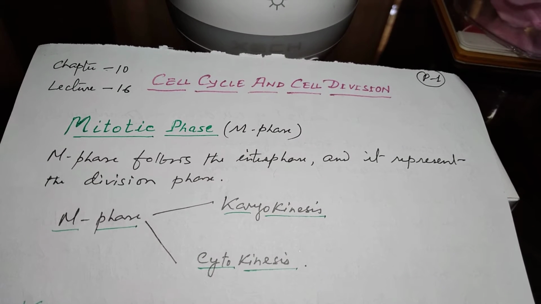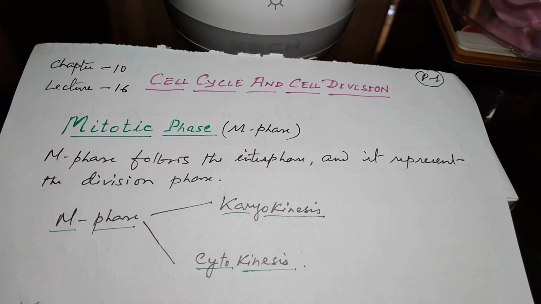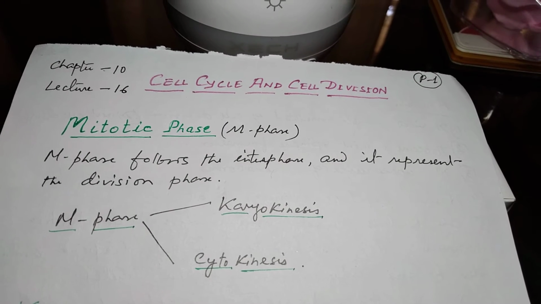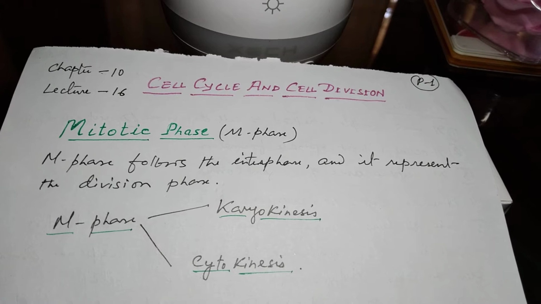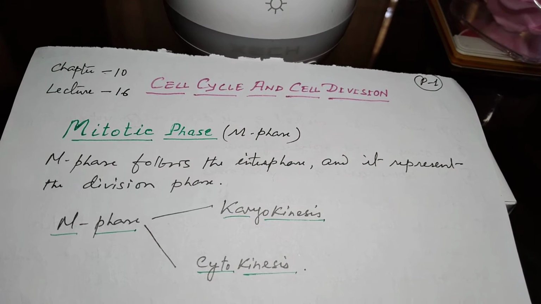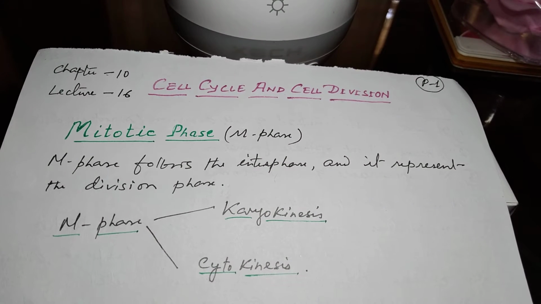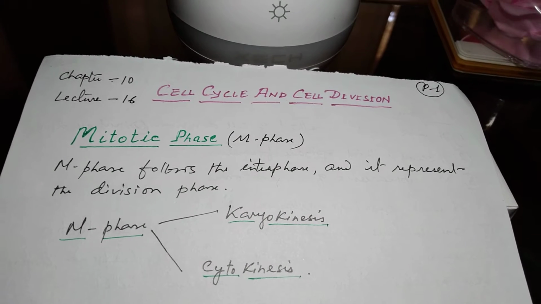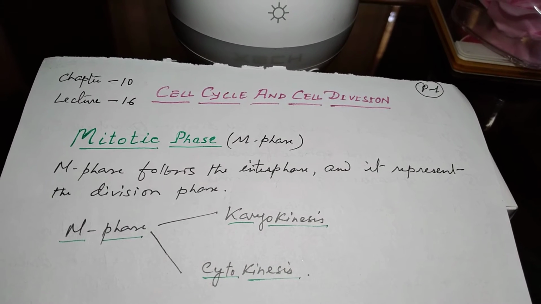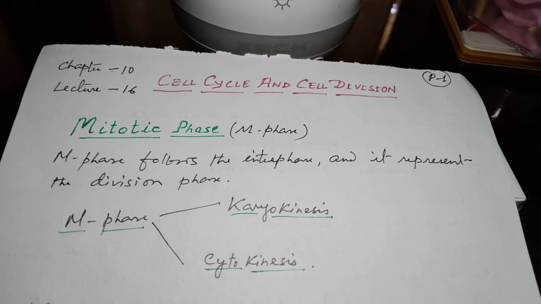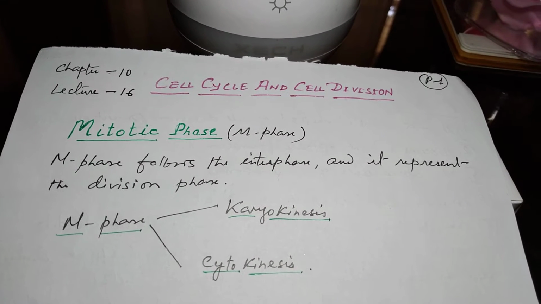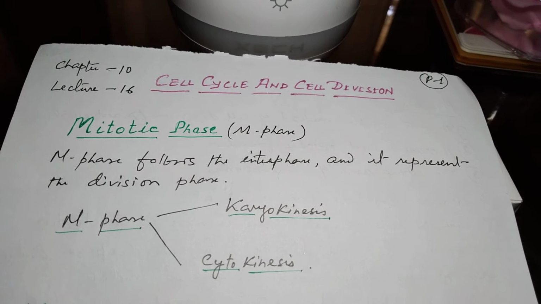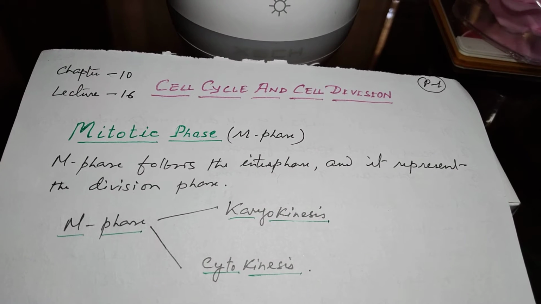The I phase we have already covered; that was the undivided phase. The dividing phase is the M phase or mitotic phase. M phase follows the interphase and it represents the division phase.